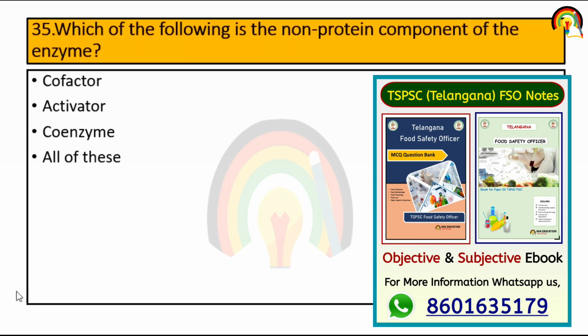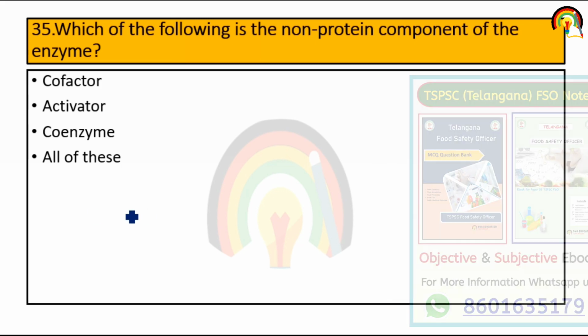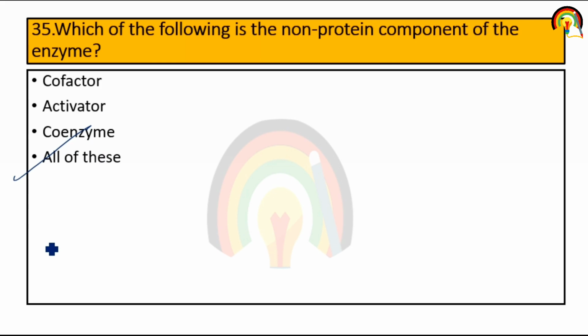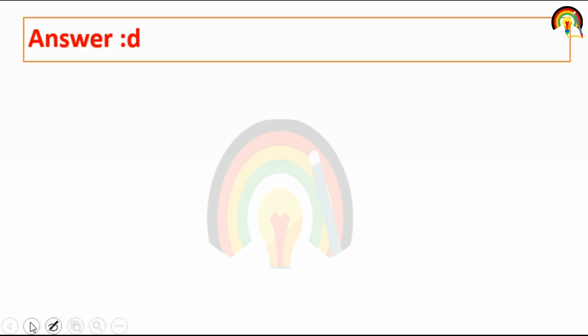Next question. Which of the following is the non-protein component of enzyme? Cofactor, activator, coenzyme, or all of these? So all of these are non-protein components of enzyme.